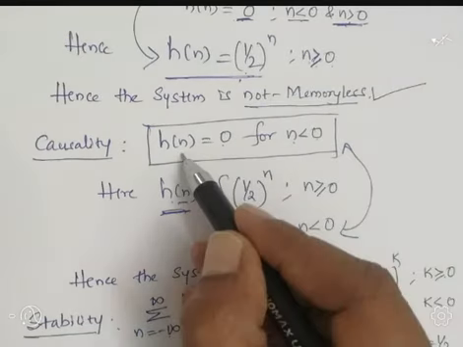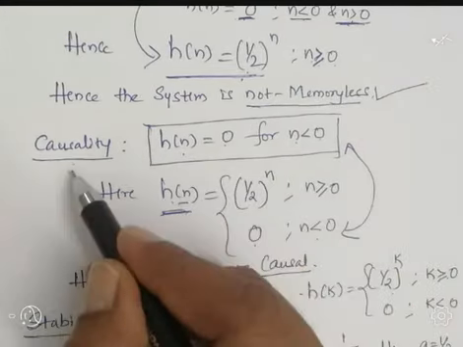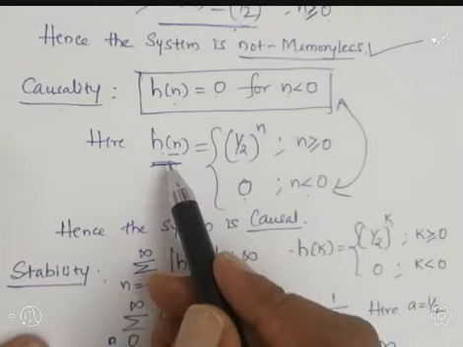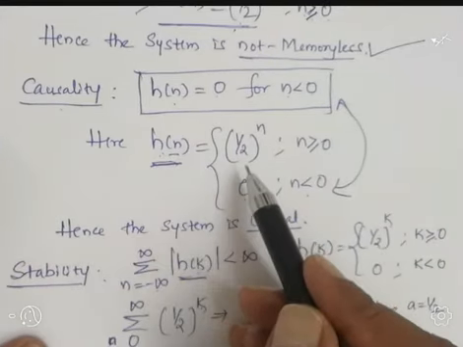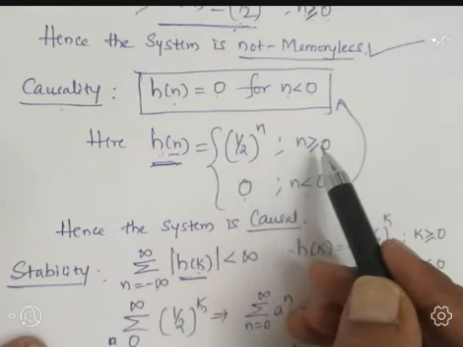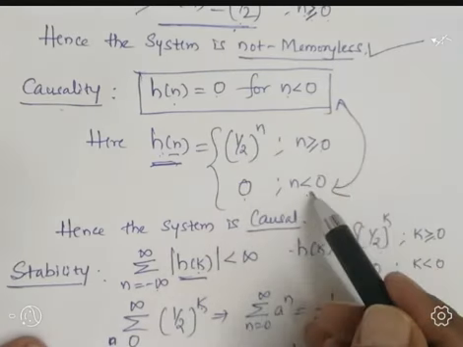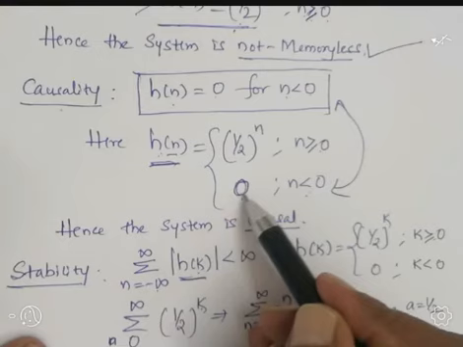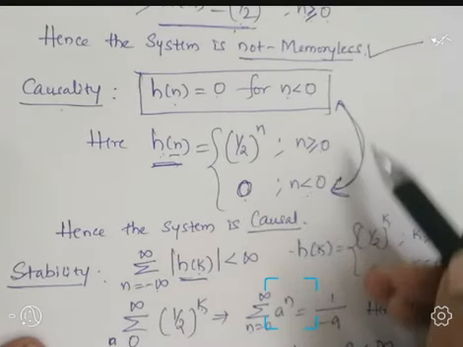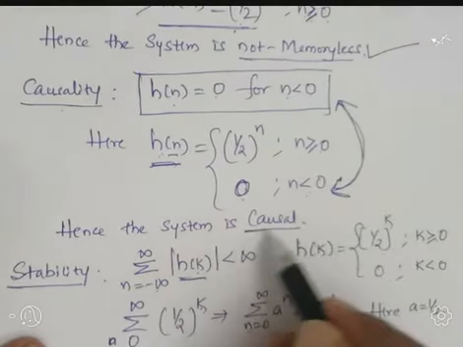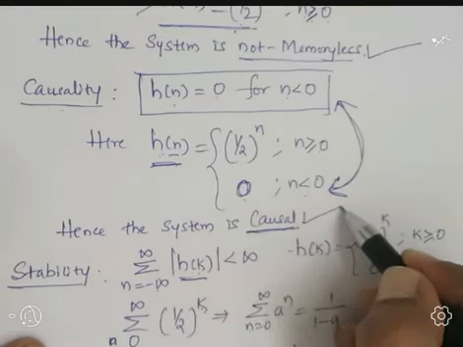Next, we discussed h of n equal to 0 for n less than 0. This is the condition for a system to be causal. And we have the mathematical equation h of n equal to 1 divided by 2 to the power n for n greater than or equal to 0, and for n less than 0 it is 0. Hence by comparing these two things, we got the conclusion that the system is causal.